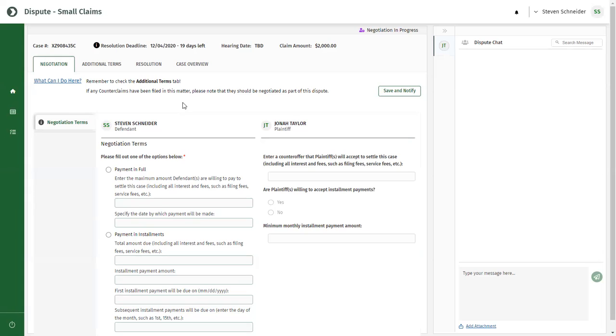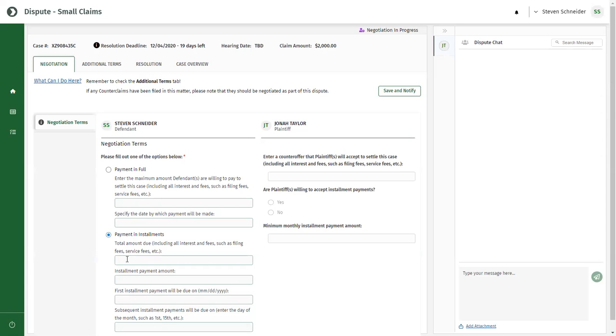As the defendant, enter your negotiation terms, entering a dollar amount you are willing to pay either in full or in installments. If you offer to pay in full, enter the dollar amount you are offering and the date by which you will make the payment. In this scenario, I'll choose payment in installments